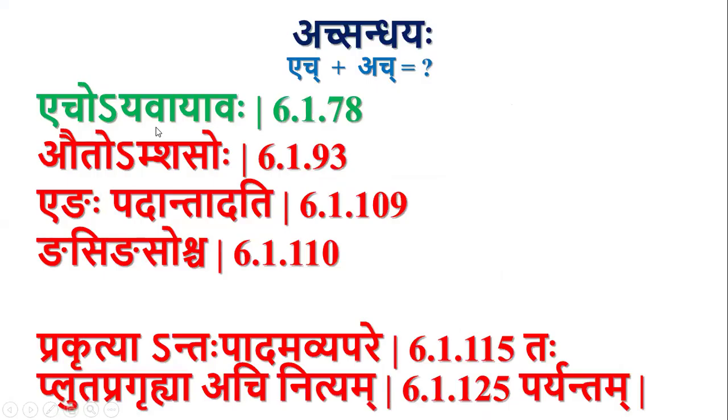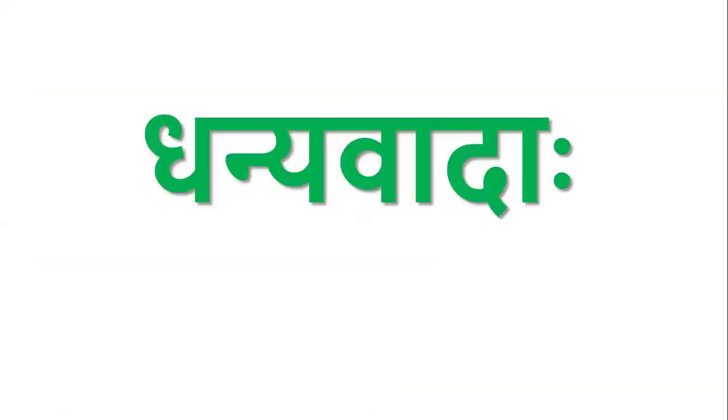So by this we studied the cases of H plus H also. By this we completed all possibilities of H plus H combinations, the utsarga and apavadas. So we have to keep in mind the utsarga and we have to look for the apavadas. If no apavada sutras can be applied, then only we have to apply utsarga. Dhanyavadaha.